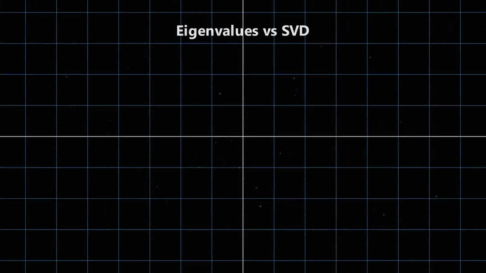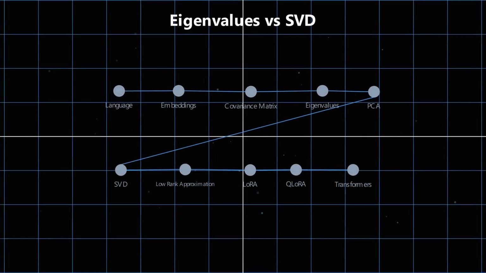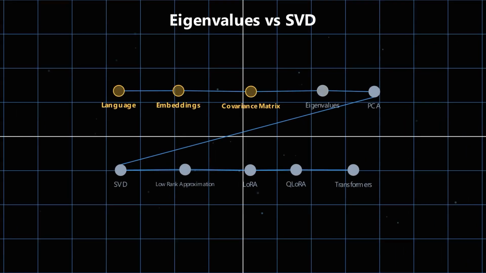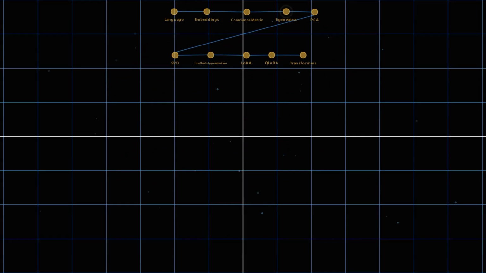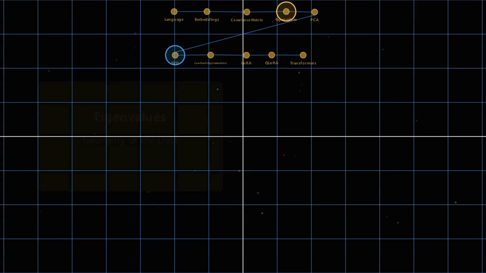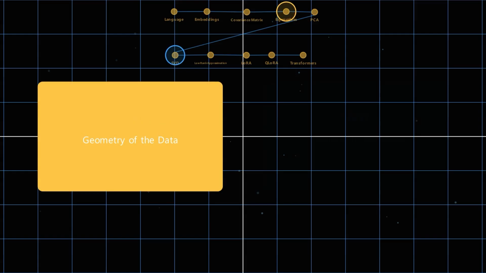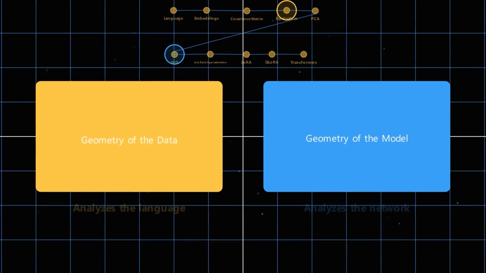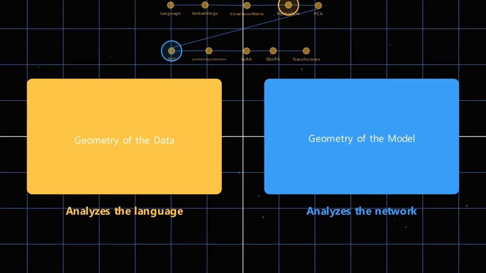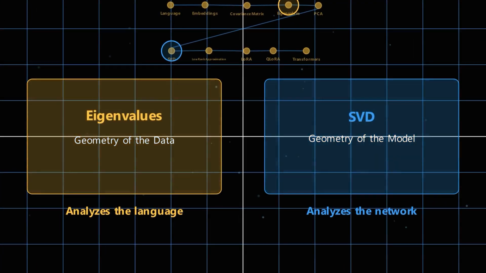You may be wondering, didn't we already learn singular value decomposition? Why are we studying eigenvalues first? The answer is simple. Eigenvalues help us understand the geometry of the data. SVD helps us understand the geometry of the model. One analyzes the language itself. The other analyzes the neural network that learns that language.